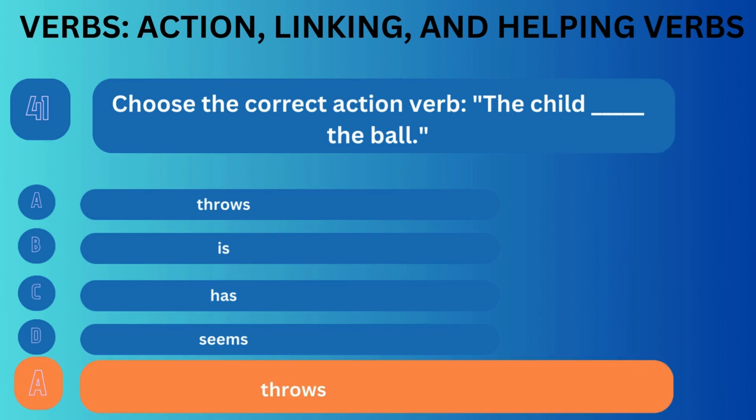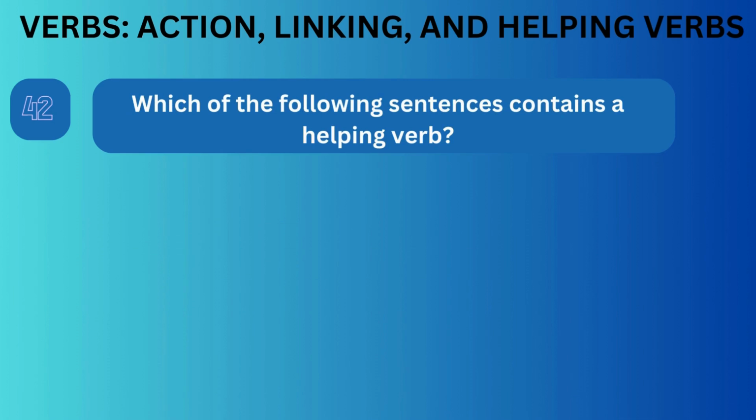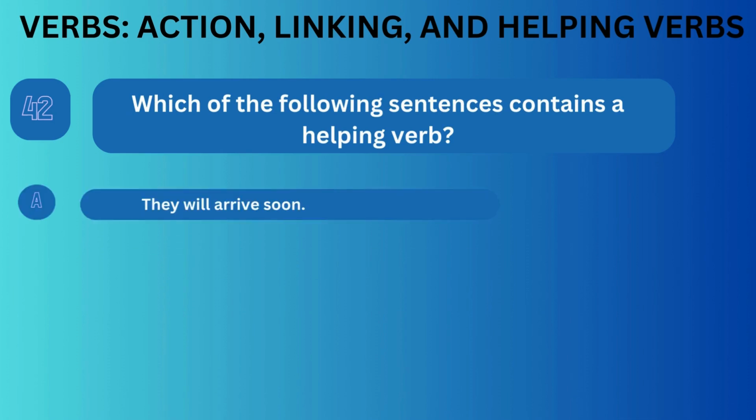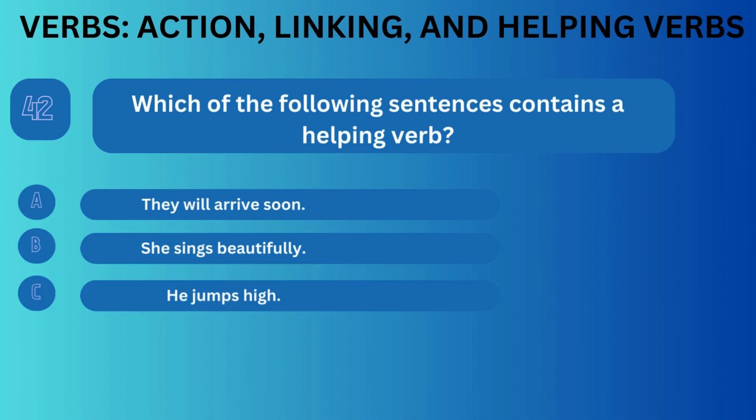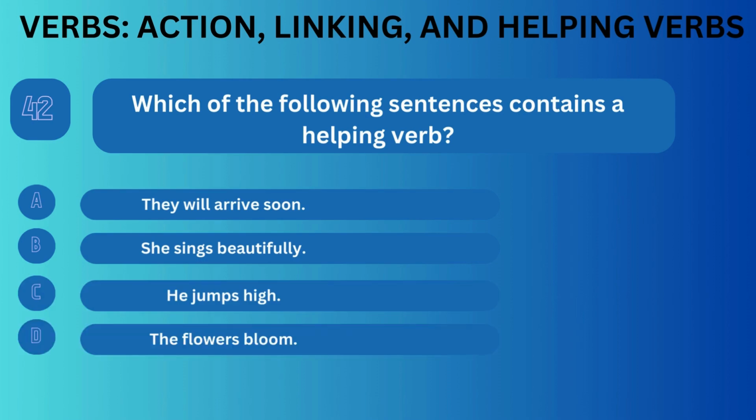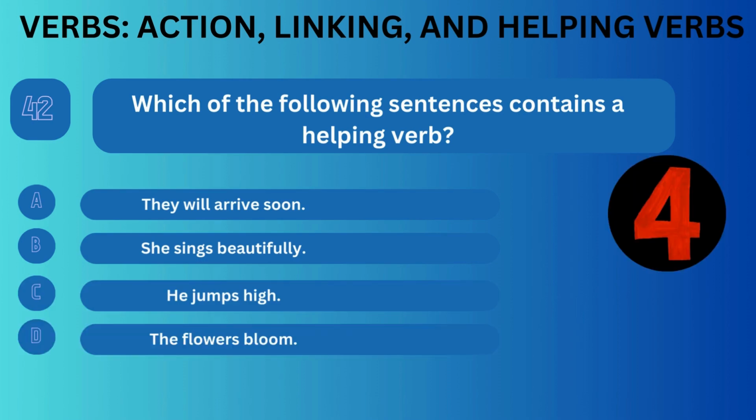Correct answer is A. Question number 42. Which of the following sentences contains a helping verb? Option A, they will arrive soon. Option B, she sings beautifully. Option C, he jumps high. Option D, the flowers bloom.